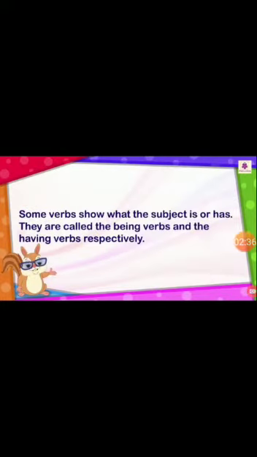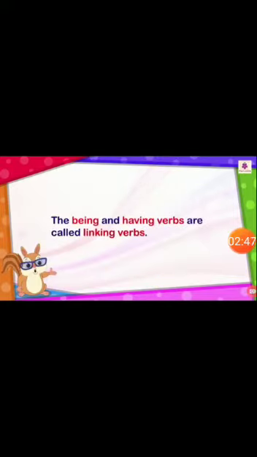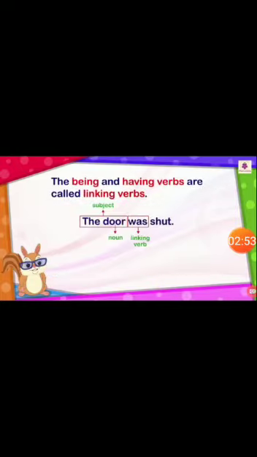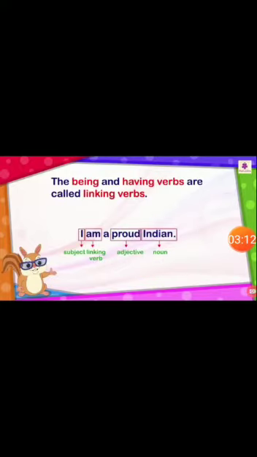Some verbs show what the subject is or has. They are called the being verbs and the having verbs respectively. The being and having verbs are also called the linking verbs. Take for example, the door was shut. Here the door is a subject. Subject means the thing or person or the place about which we are talking. And was is a linking verb. The being and having verbs are called linking verbs.